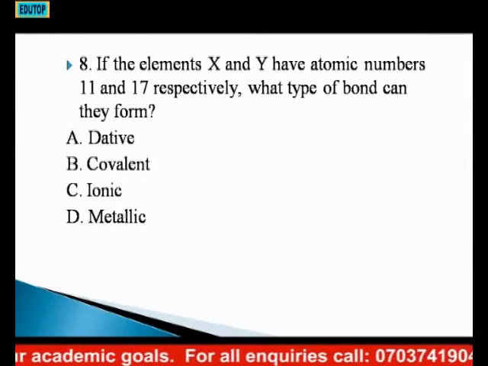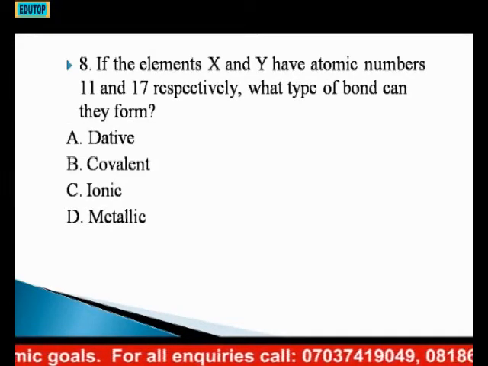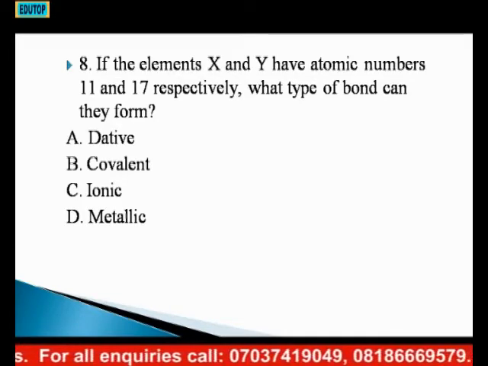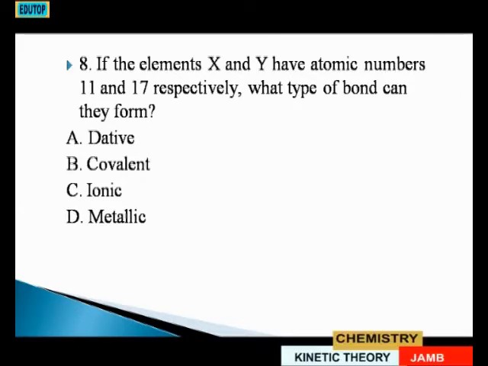Then number 8. If the elements X and Y have atomic numbers 11 and 17 respectively, what type of bond can they form?